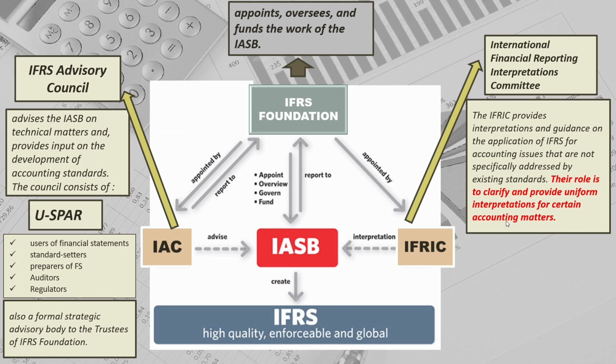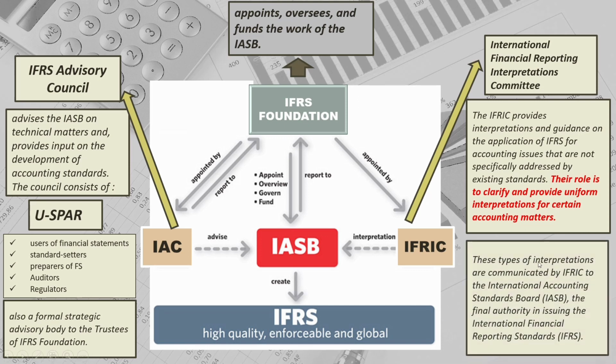These types of interpretations are communicated by IFRIC to the International Accounting Standards Board, IASB, the final authority in issuing the International Financial Reporting Standards, IFRS. The IASB then considers these interpretations and incorporates them into the IFRS, providing a comprehensive framework for financial reporting. And there you have it. That's the overview of this diagram.